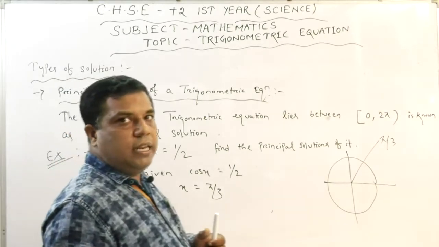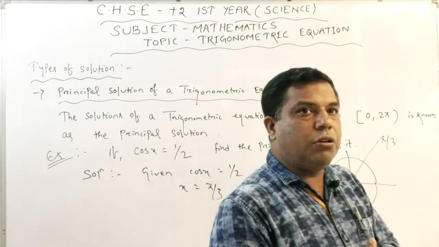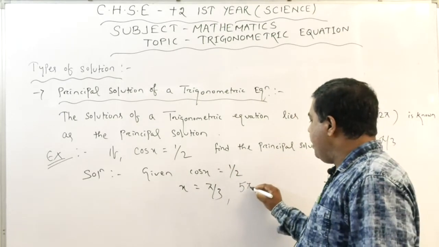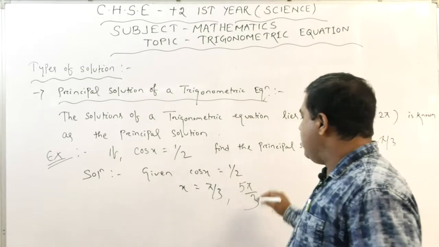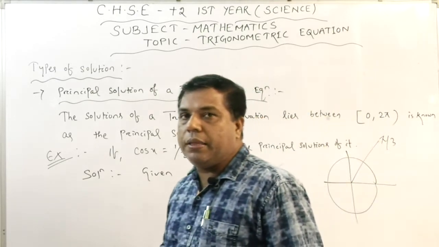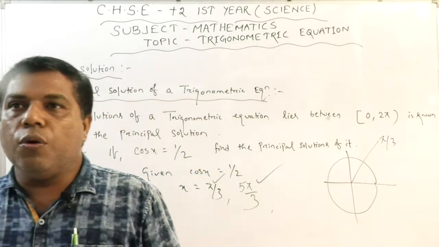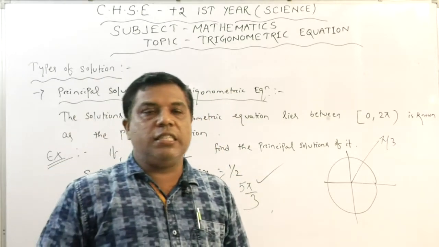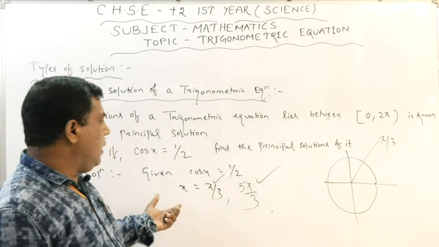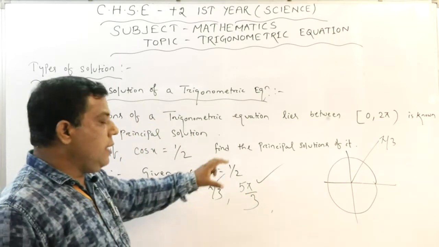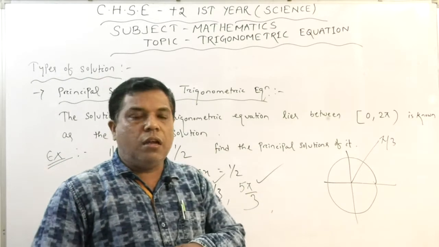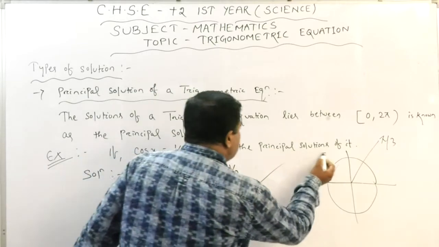Okay, dear students, there is another solution, that is 5 pi by 3. So we can say that x equals pi by 3 and x equals 5 pi by 3. These are the two, and no other solution exists except these two. So these two, pi by 3 and 5 pi by 3, are the principal solutions.